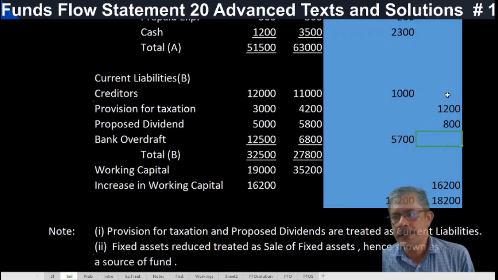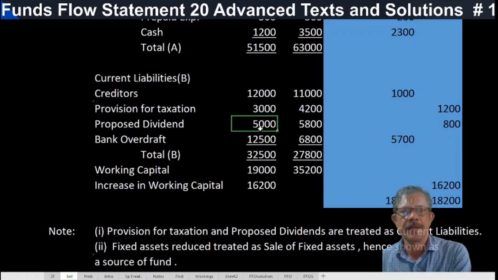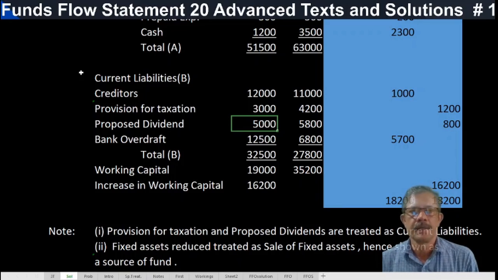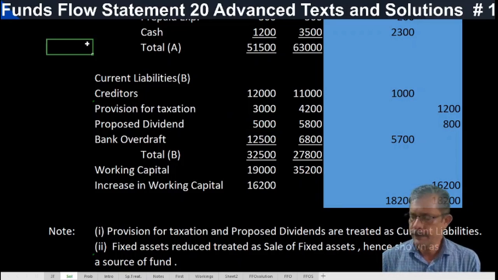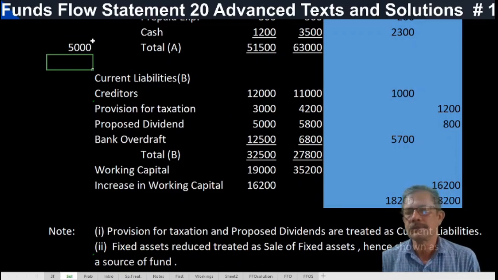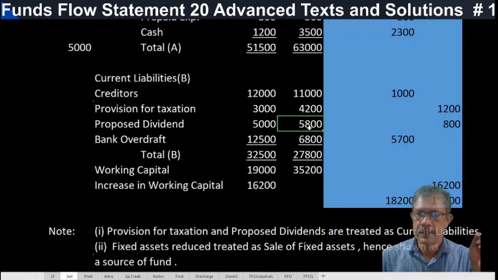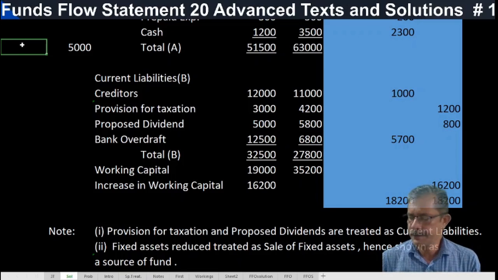If it is non-current, what will be the effect on net working capital? This proposed dividend 5,000 is treated as an application. Assume this 5,000 has been paid during the year, so the application side is 5,000. And this 5,800 is debited to the adjusted P&L account, so 5,800 will come here.